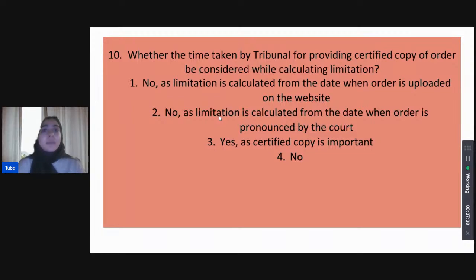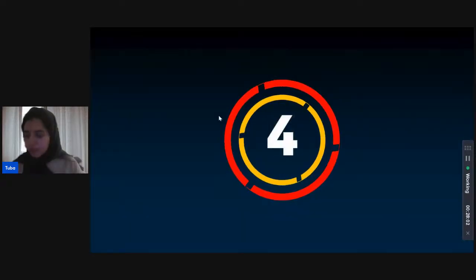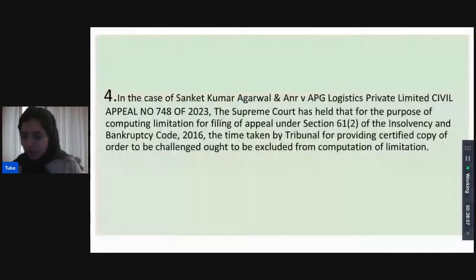So again, is the time taken by tribunal for providing certified copies of orders considered while the limitation period is talked about? Ankita thinks no, limitation is calculated from the date when the order is pronounced by the court. What does Kanupriya, Shivani, Asifa, what do we think? I've started the timer. So the tribunals are taking time for providing certified copies. Shivani thinks no because of other reason.